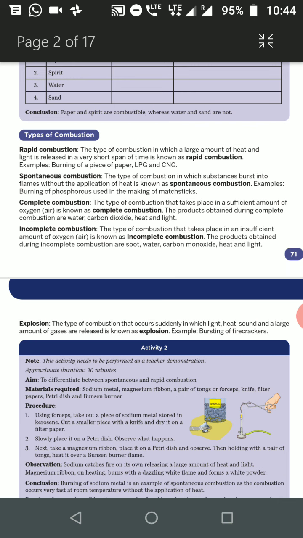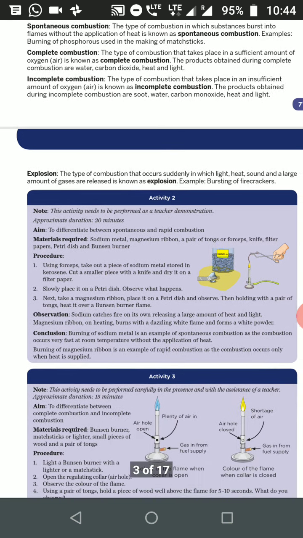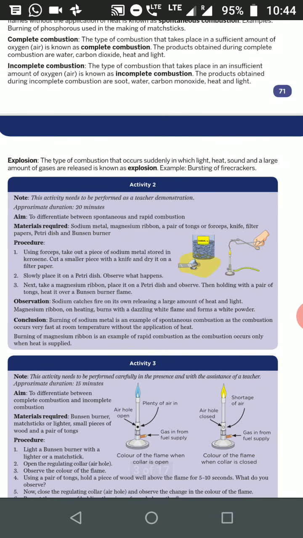Next, we have an activity to differentiate spontaneous and rapid combustion. In spontaneous combustion, we take a sodium metal piece from the kerosene oil and place it on tissue paper, so that the kerosene oil is absorbed by the tissue paper. Now leave it in the air. What we see is that it catches fire. So this is spontaneous combustion. Sodium metal is an example of spontaneous combustion.